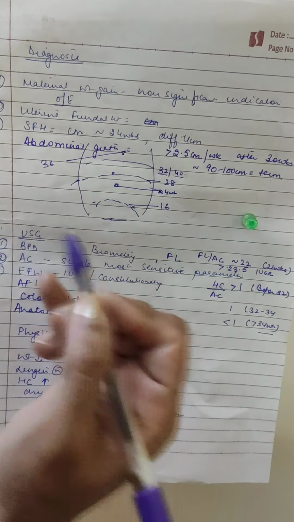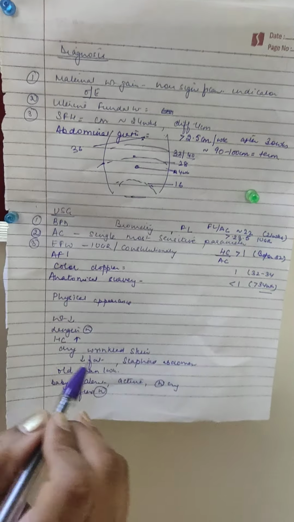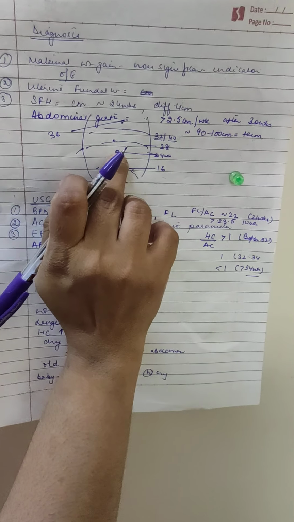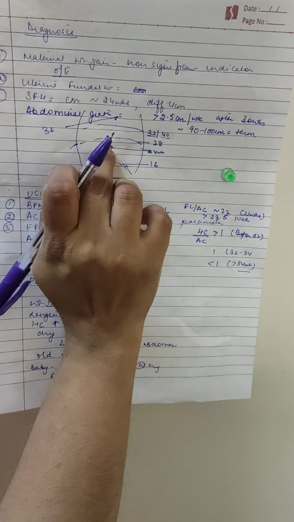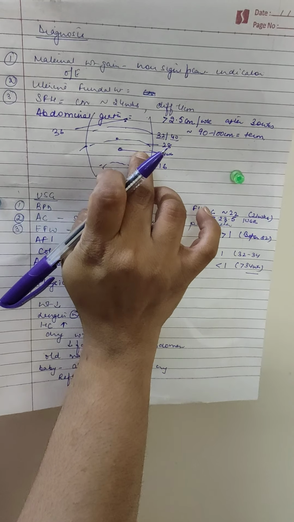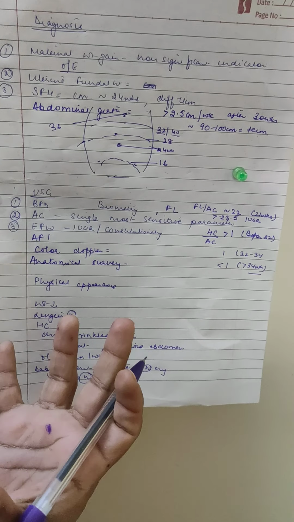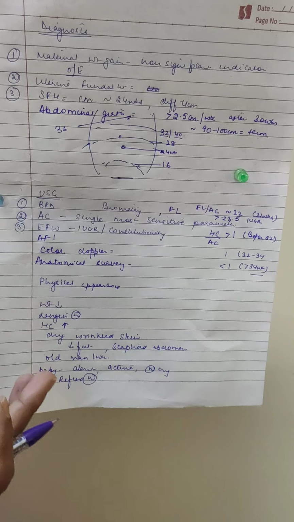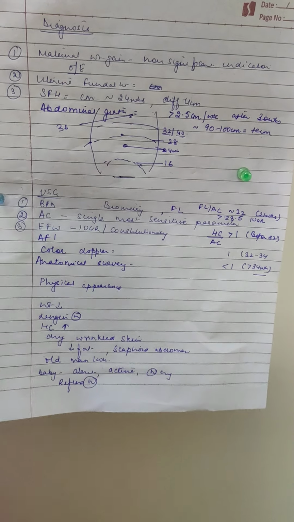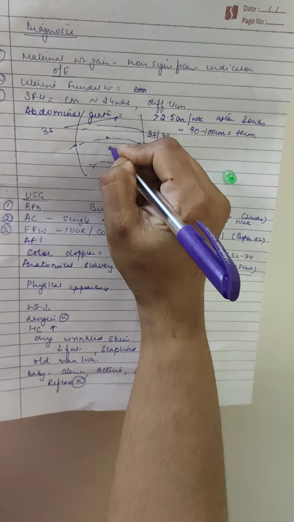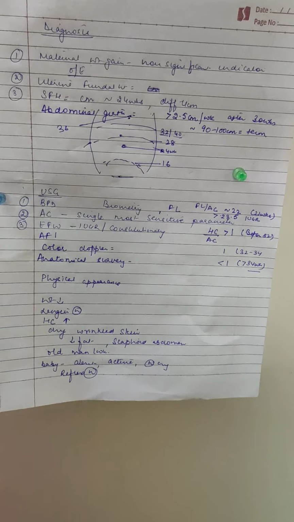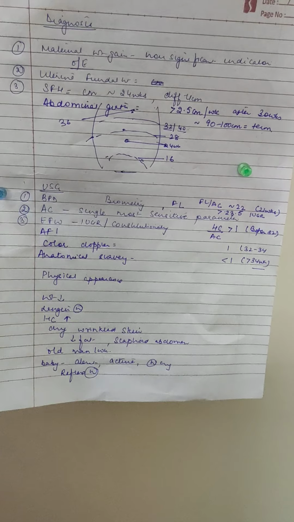We should see, if the patient comes to you at a gestation age of about 30 weeks and we find clinically that the fundal height is only 24 weeks, this means that you should look for IUGR. There is some problem. Why is the baby not growing? Is the liquor okay? Is the weight okay? Is the baby growing, is the baby alive? So we just see if there is a difference between the expected fundal height and what we are examining.